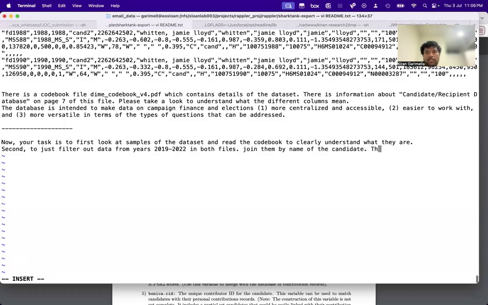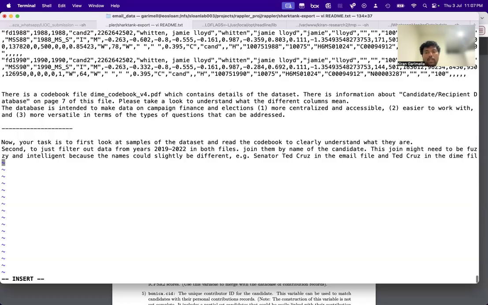This join might need to be fuzzy and intelligent, because the names could slightly be different. For example, Senator Ted Cruz in the email file, and Ted Cruz in the dime file. So basically it has to do this sort of joining first, then propose.